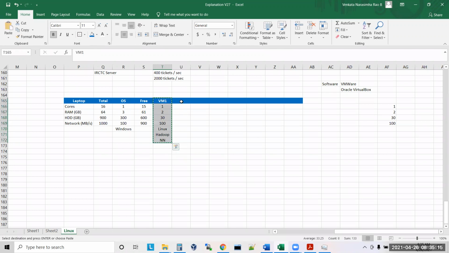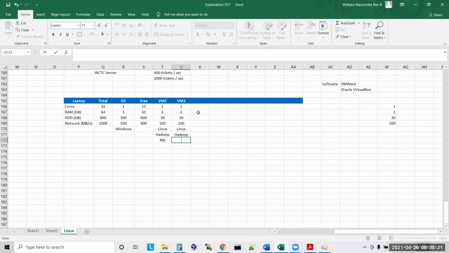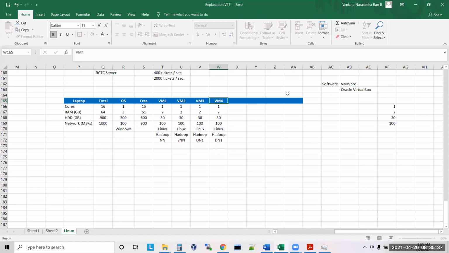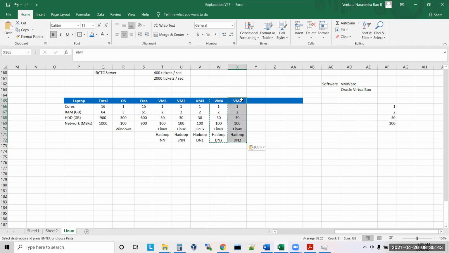Now I will take VM2, with the same configuration. I'll run the secondary name node. I'll take VM3, and I will run data node 1. Now I'll take VM4, and I will run data node 2 here. I'll take VM5, and I will run data node 3. I will take VM6, and I will run the edge node.